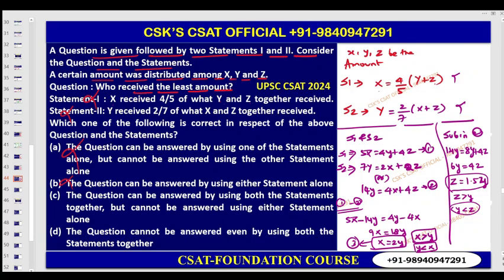So by seeing that, y is the least, because when comparing all the 3, y is lesser than x as well as z. So therefore y is least here. So therefore you need both the statements here to answer this question. The question can be answered by using both the statements together, but not by either of the statements alone. Okay. Next question.